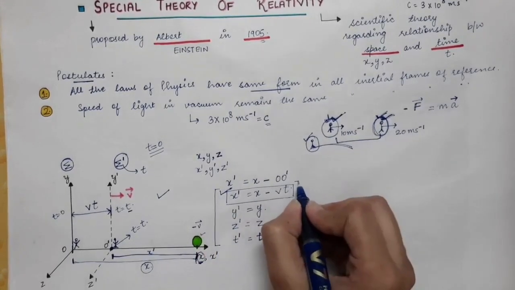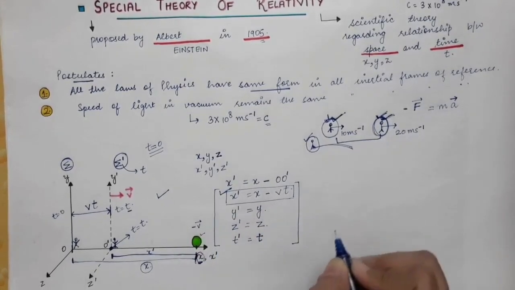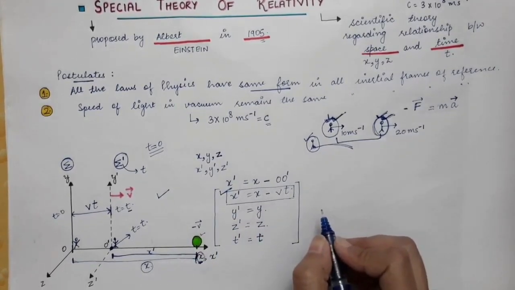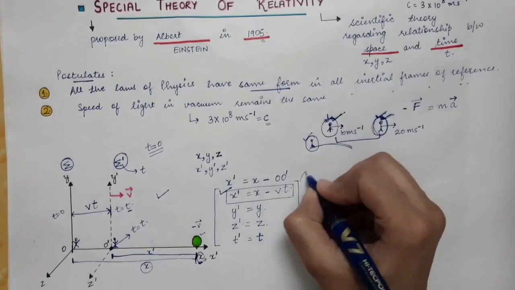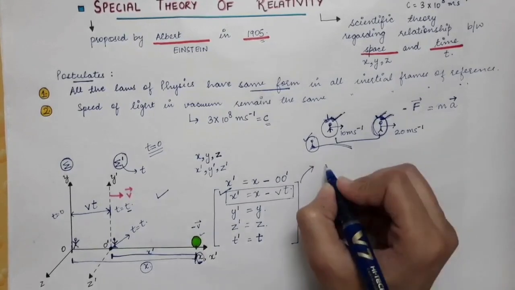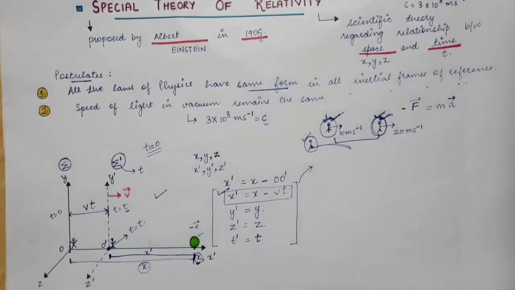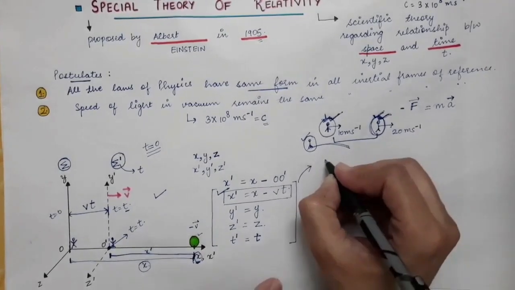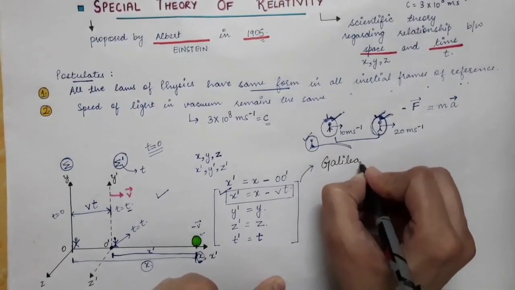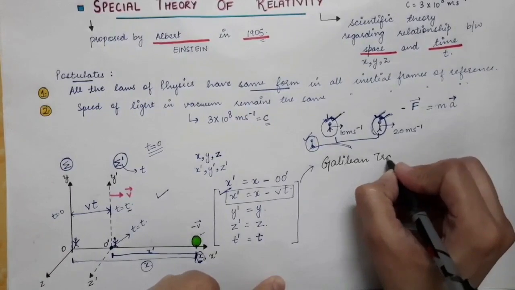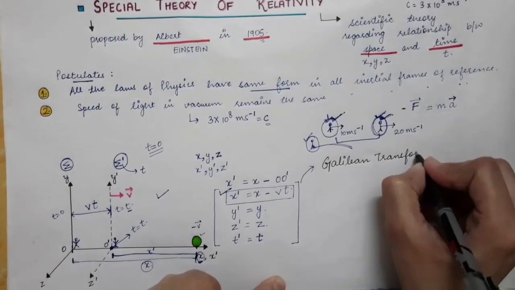So this is the transformation of the coordinates and the time in two inertial frames of reference, and this transformation is called the Galilean transformation.